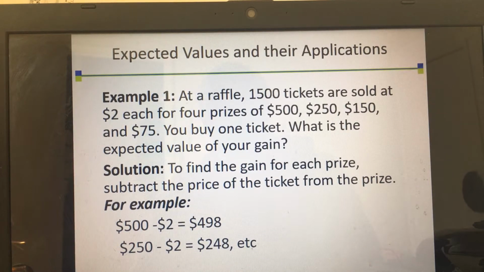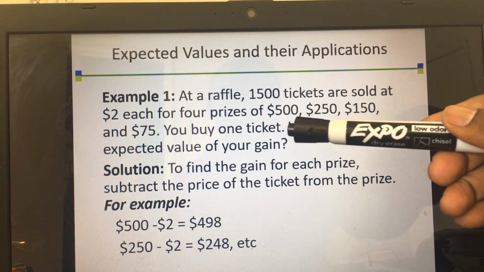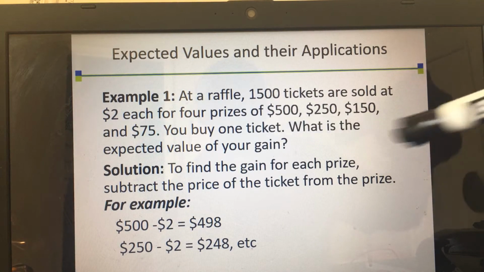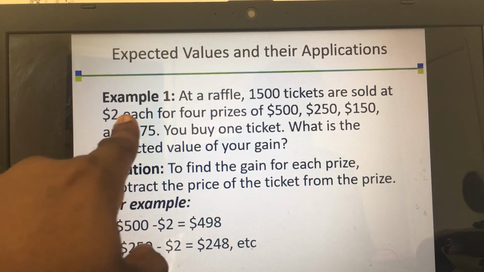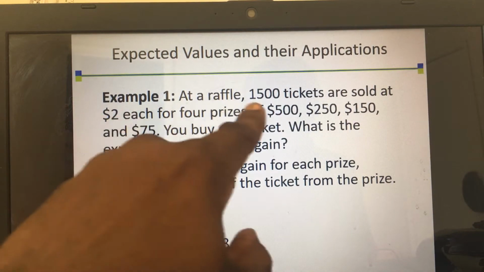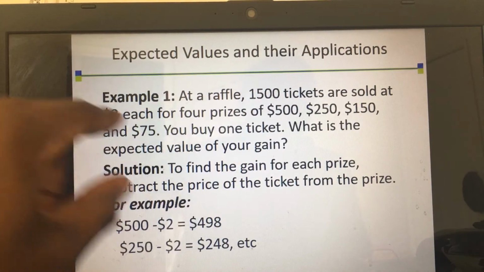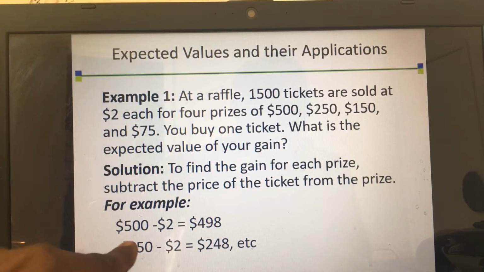Now, to find this, first of all, let me explain one thing that is very important. Suppose you bought a ticket and you won $500. Of course, they will give you a check for $500. Sure, but actually your real win is $498. Why? Because they will not give you the $2 that you paid already for the lottery. So that means that your net gain will not be $500. You have to subtract that $2 to get your net gain, which is what I did here.